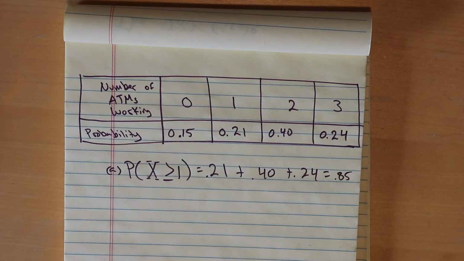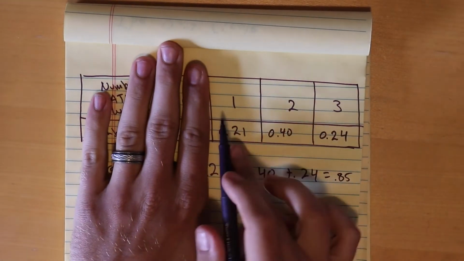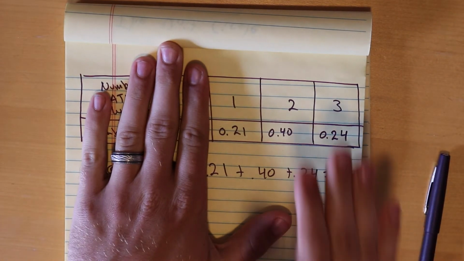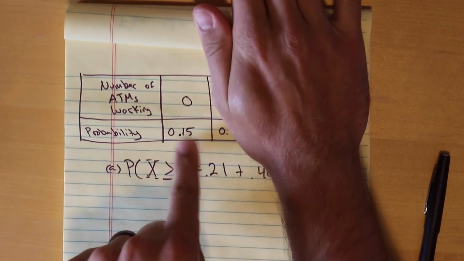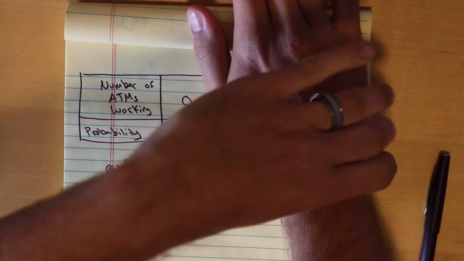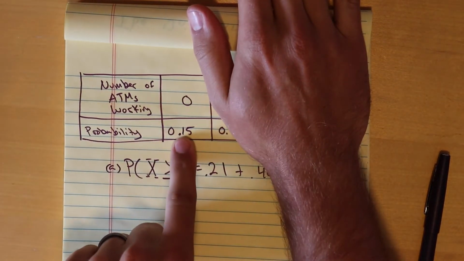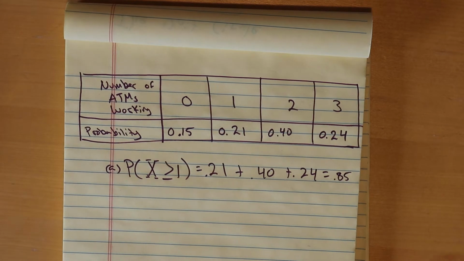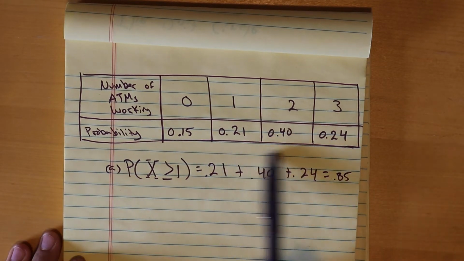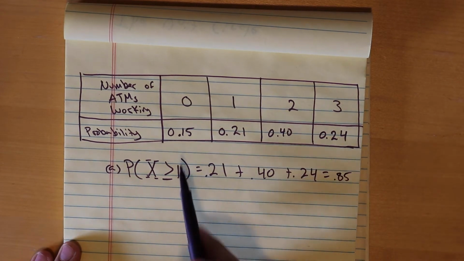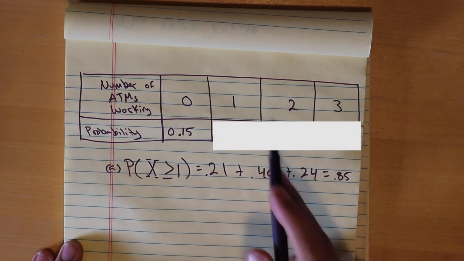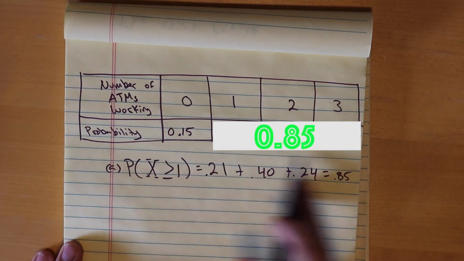Careful, I noticed that somebody tried to do the complement trick, and you would have got it right, but I think you read 0% as 1.5. So you could add up these, or if it was at least 1, you could find the probability of none and then subtract from 1, because the thing under my hand plus this needs to add up to 1. So I know that this has to be 85% if this is 15%. Let me edit that in post. So I could add up all these and I'd get 85%, or I could do 1 minus 0.15, because I know that this needs to add up to 0.85 in order for this whole thing to add up to 100%.